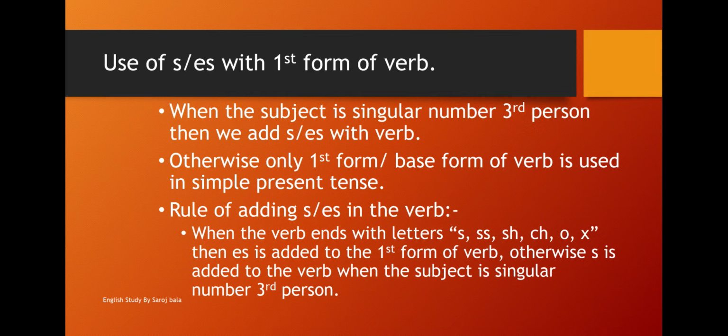But after that, where s or where es is added? So about this we can say, when the verb ends with letter s, double s, ch, sh, x or o, then we will add es to the first form of verb. Otherwise, only s is added to the first form of verb. But one thing to remember: only s and es is added to the verb when the subject is singular number third person in present indefinite tense.